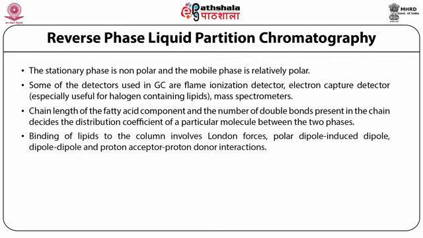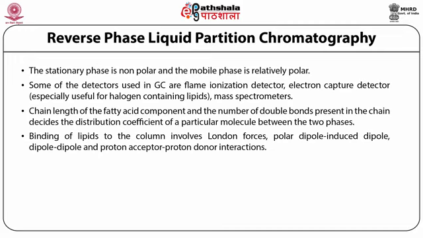Binding of the lipids to the column involves London forces, polar dipole induced dipole, dipole dipole, and proton acceptor proton donor interactions. The stationary phase for lipids most frequently used are chemically bonded long chain hydrocarbons to spherical silica particles of 3 to 10 micrometer dimensions.